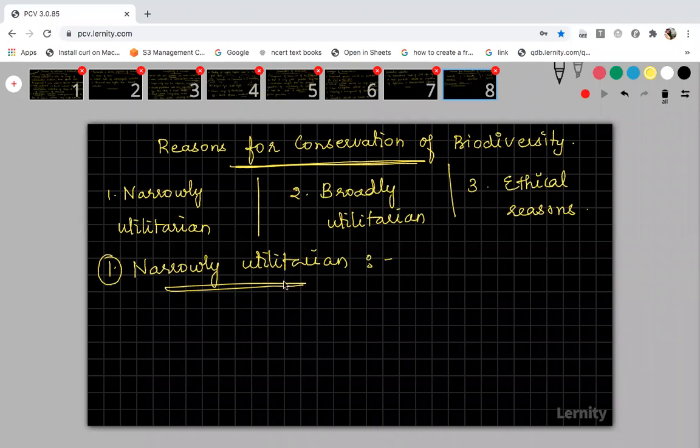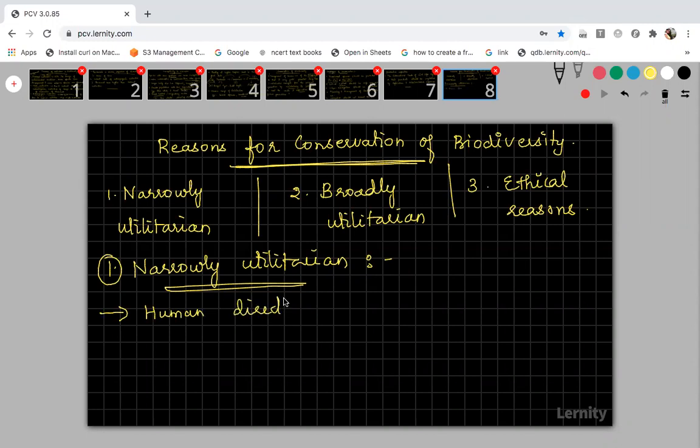According to narrowly utilitarian, the conservation is obvious because humans directly derive several economic benefits from biodiversity, or from nature.